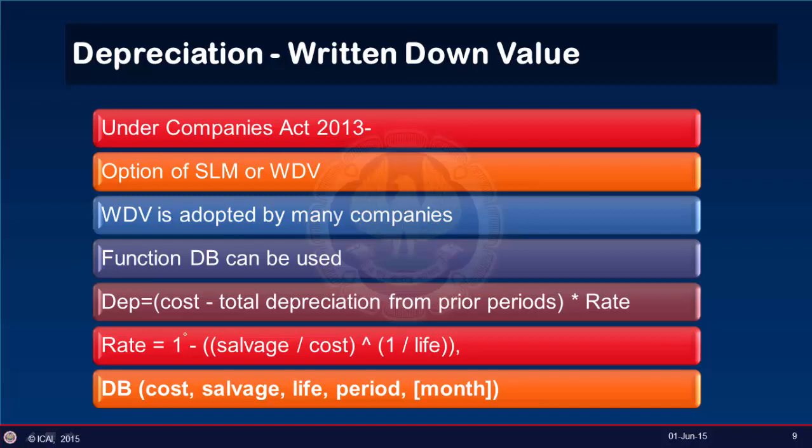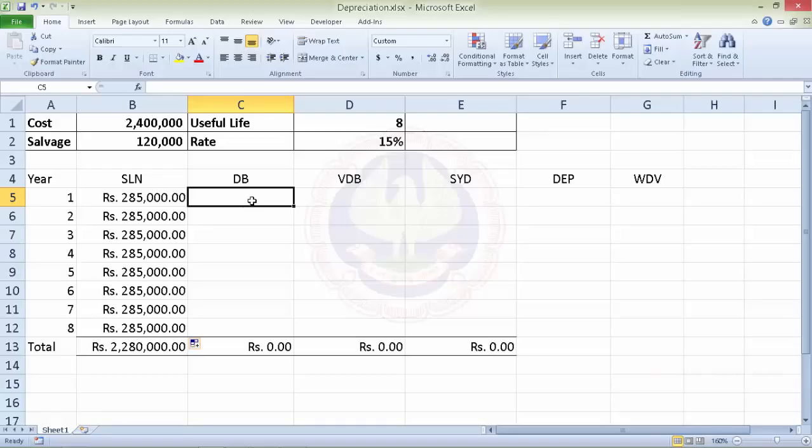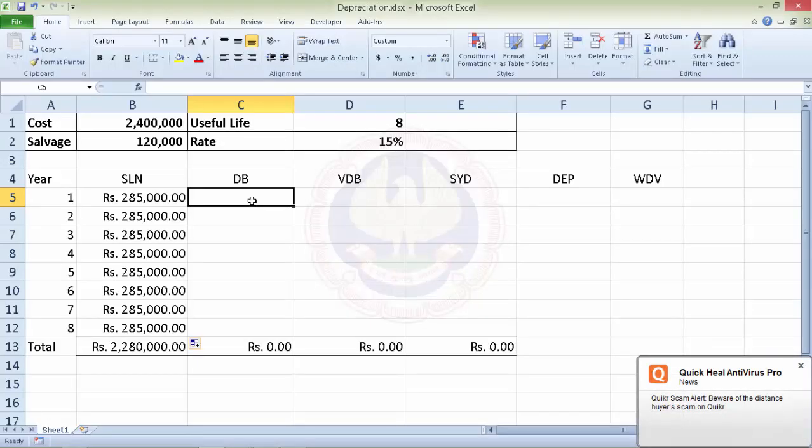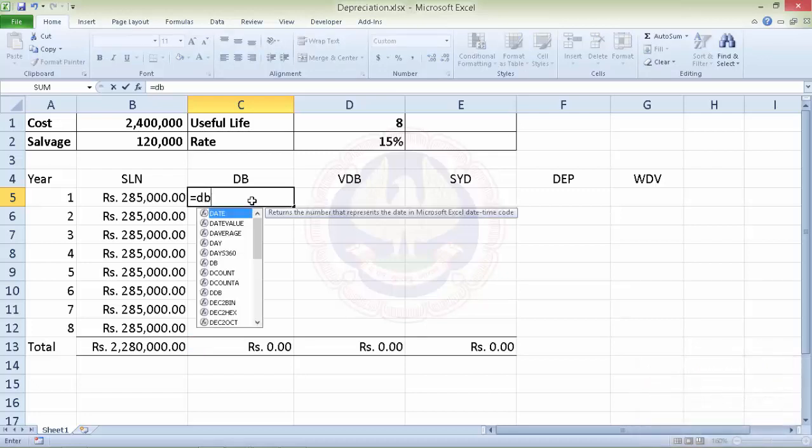Let's see how we can do it with a practical example. Again we come to the same sheet, but this time we want to charge depreciation as per the written down value method. So we set up the formula: equals DB.